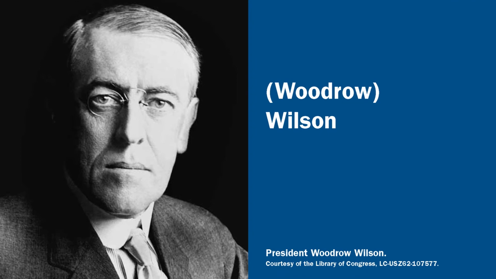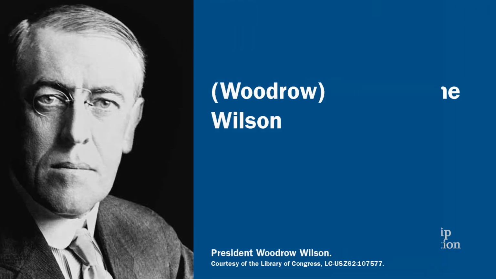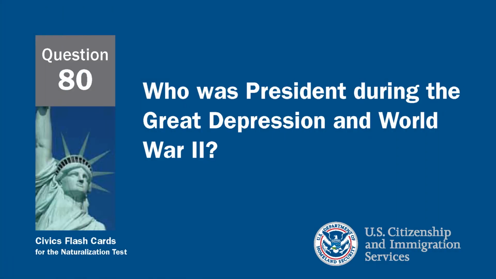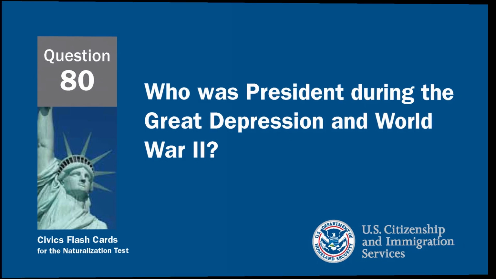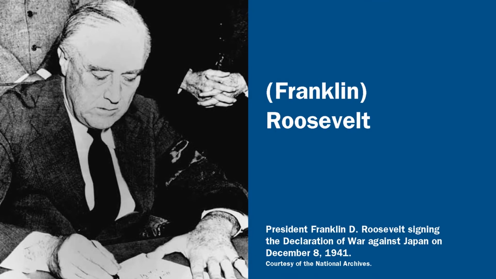Who was president during the Great Depression and World War II? The President of the United States during World War II and the Great Depression was Franklin Roosevelt. Who did the United States fight during World War II?